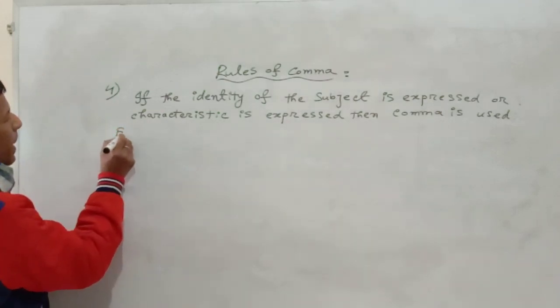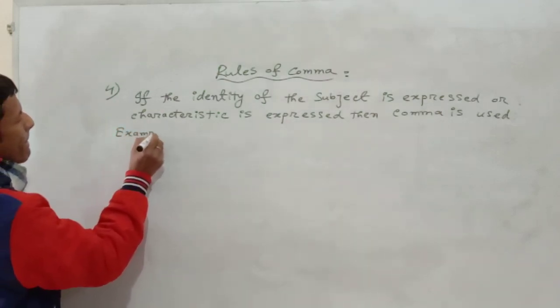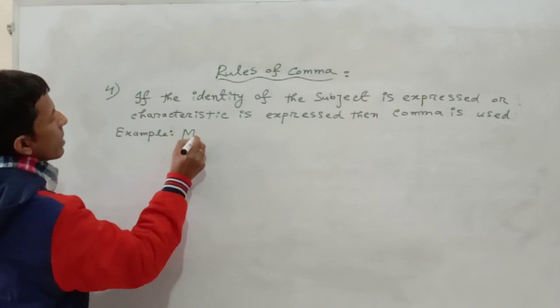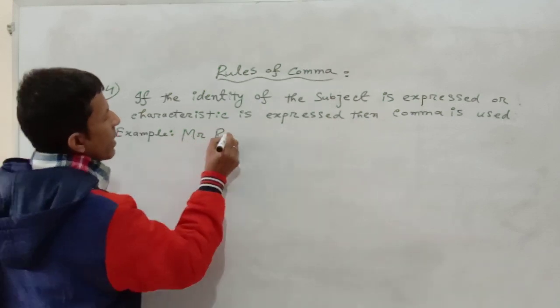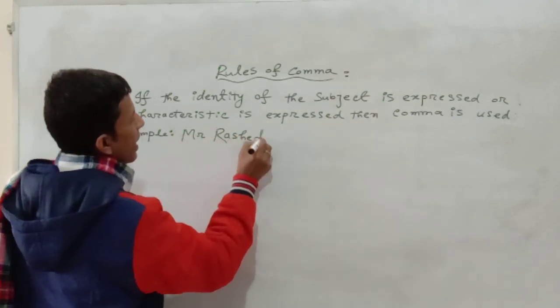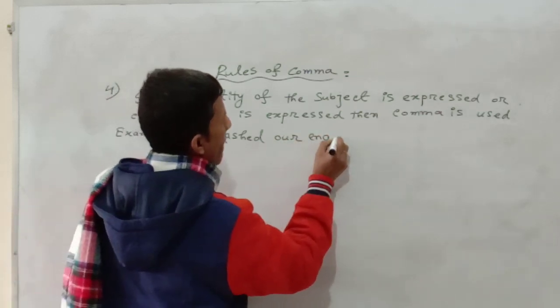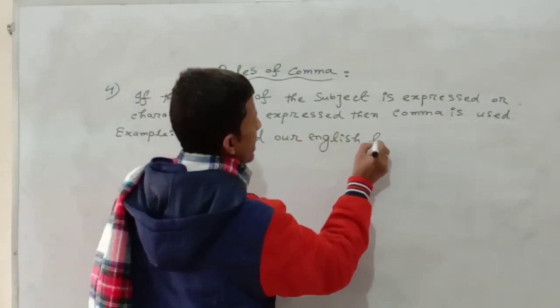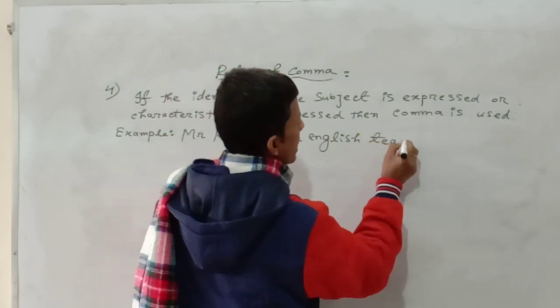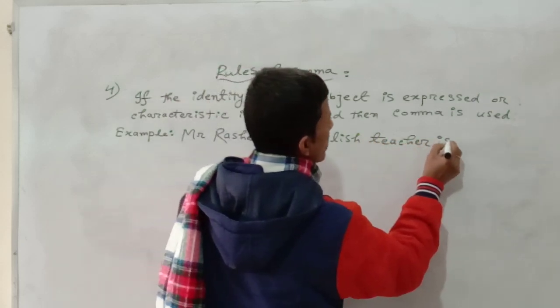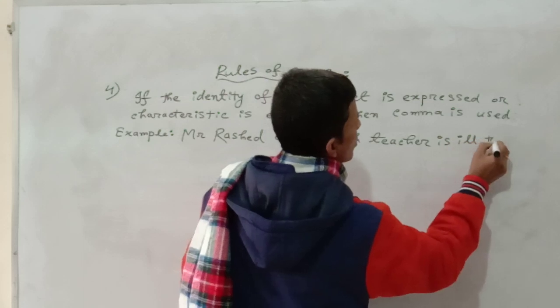Example: Mr. Rashed, our English teacher, is ill today.